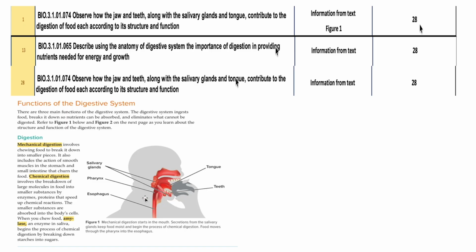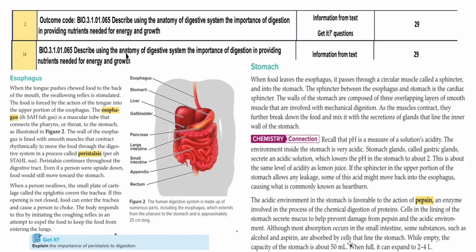So the chemical digestion of the carbohydrates starts in the mouth. What we have learned in this page is there are two different types of digestion, that is mechanical digestion, that is breaking down food into pieces, and the next one is the chemical digestion.